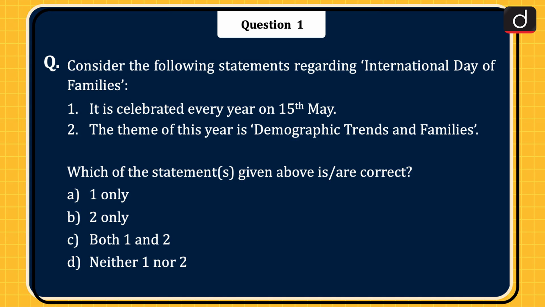First question is, consider the following statements regarding International Day of Families. 1. It is celebrated every year on 15th May. 2. The theme of this year is demographic trends and families. Which of the statement or statements given above is or are correct? 1 only, 2 only, both 1 and 2, or neither 1 nor 2. The correct answer is option C, both 1 and 2.